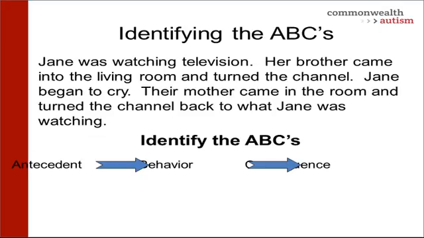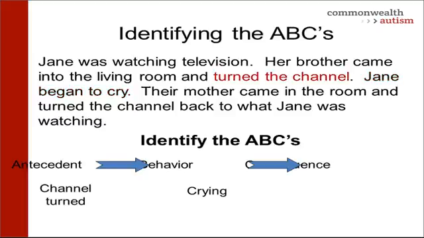Let's look at some examples and identify the ABCs. Jane is watching television. Her brother came into the living room and turned the channel. Jane began to cry. Their mother came back in the room and turned the channel back to what Jane was watching. Let's look first at the behavior. When we look at the scenario, what behavior might we be looking at? Jane crying.